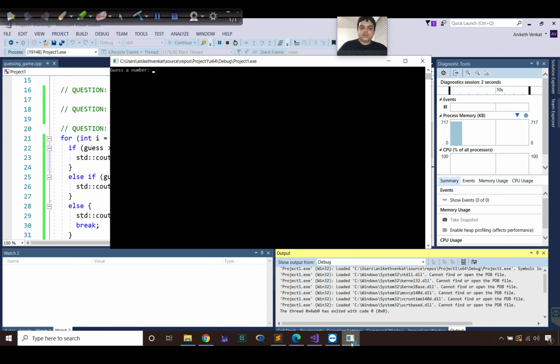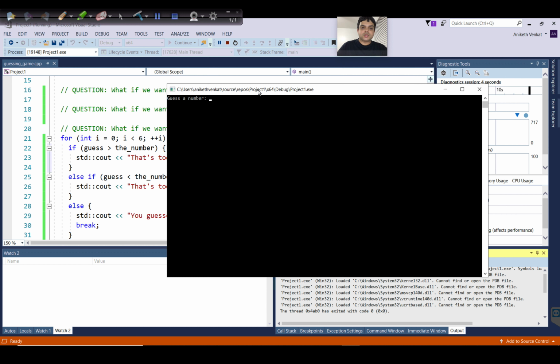Okay, so now let's first try more than 6 guesses and see what happens. The first guess I want to try is 1. It's too low. Let me try 30. It's too high. I'll try 2. It's too low. Now let me try 29. It's too high. Now let me try 5. It's too low. Now notice I've already provided 5 guesses. So now this is the 6th guess. So let's try 22. It's too high.